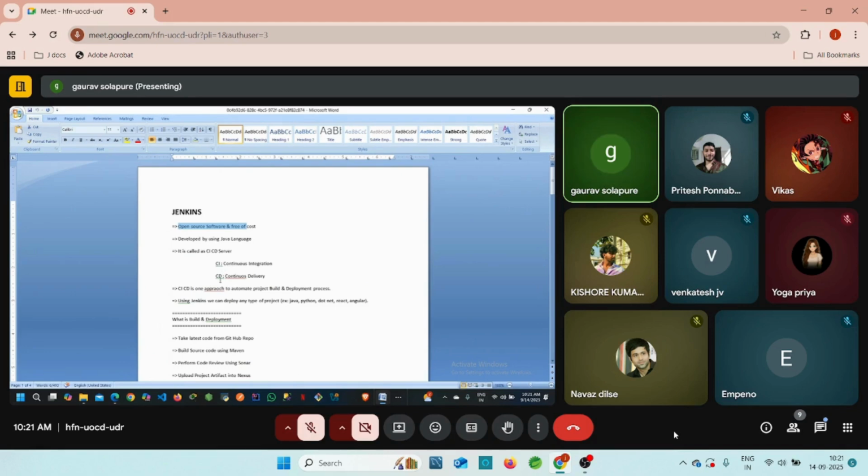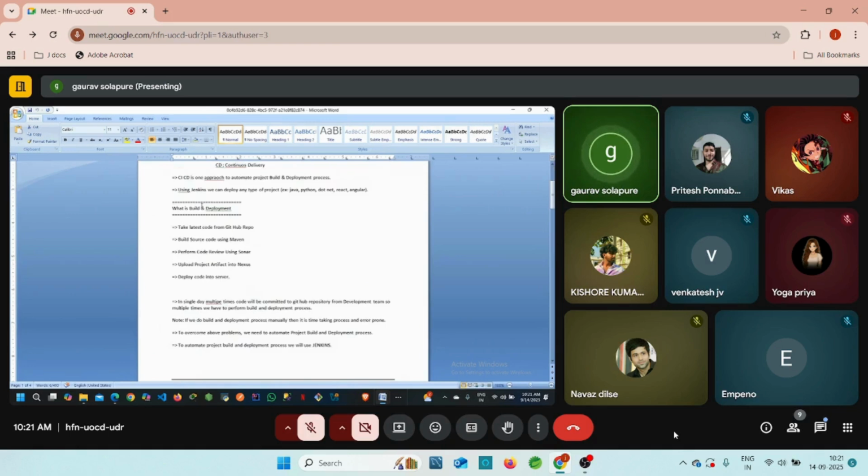Then there are some steps available for build and deployment, guys. For that we need to take the latest code. We need to build our source code by using Maven or Gradle. Then we can perform the code review. We cannot perform it right now. We haven't added SonarQube for this application, guys. Sonar is a code review and code quality checking tool.